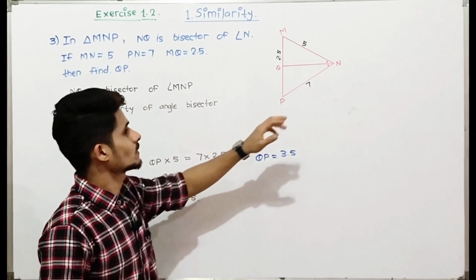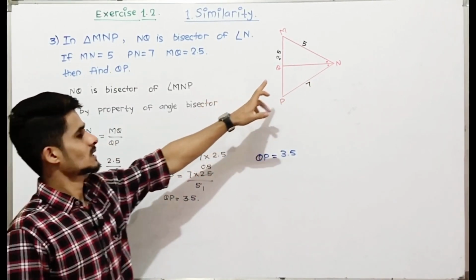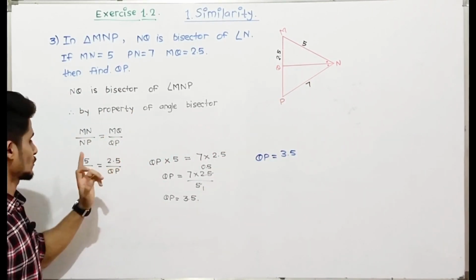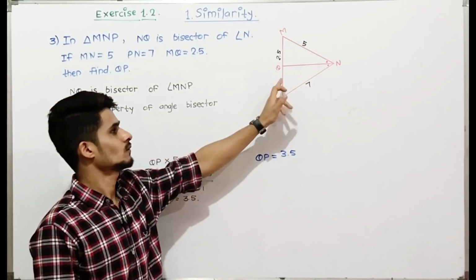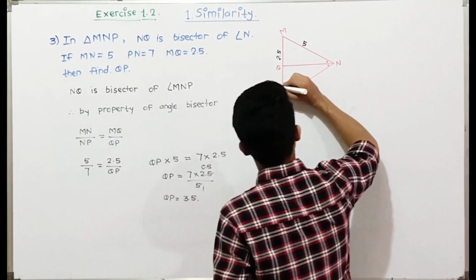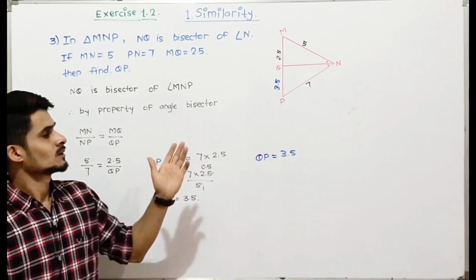So in this question we just have to use the property of angle bisector, that is we just have to take the ratios, substitute the value, cross multiply and find the value of QP. So finally the value of QP is 3.5.